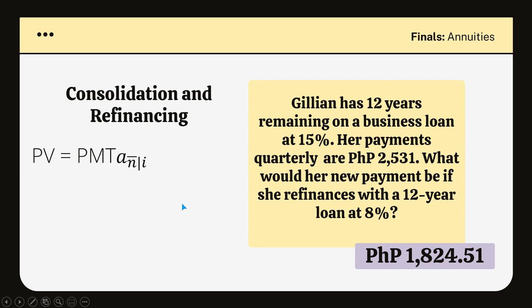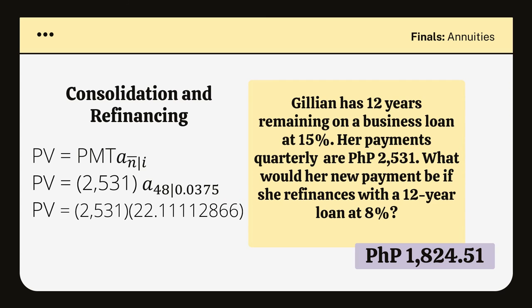Therefore, let's be first aware sa kung magkano ba talaga yung present value mo dun sa original loan mo. You quarterly pay 2,531 at an interest of 15%. Remember, ang una nating kinocompute dito yung original or yung una mong loan bago ka mag-refinance. So 15% divided by 4 is 3.75%. And then you do it quarterly for 12 years, so that's 48 times na pagbabayad.